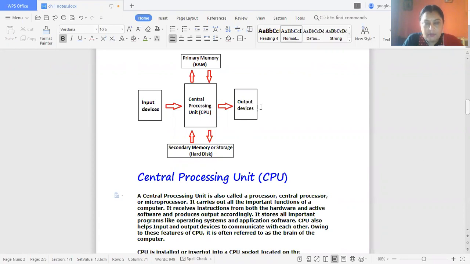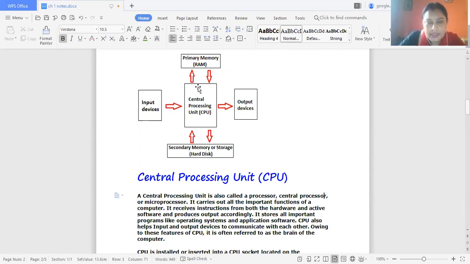This is a diagram of the processing of a computer system. First is the input device, through which data or information is accepted from the users. After the data is received, it is converted into digital format, because the computer can understand only digital data, that is, binary data. The input unit is responsible for taking input from the users and converting it into a computer-understandable format.